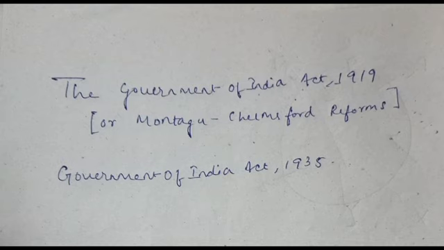Let us begin. The Government of India Act 1919. As usual, we've seen the trend that the British government was trying to involve Indians in the Indian administration ever since the Sepoy Mutiny occurred in 1857. Why was it so? Because the Britishers had already understood that it was impossible to rule over Indians without the involvement of Indians in the Indian administration. Therefore, they slowly and diplomatically started involving Indians in the Indian administration.